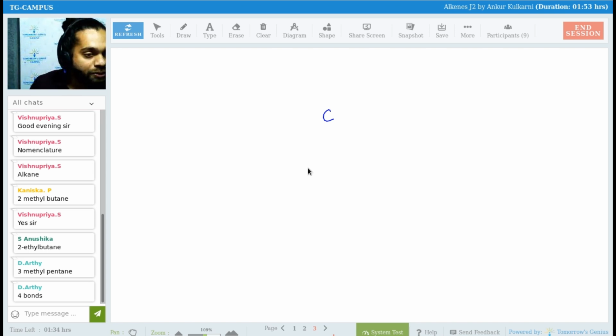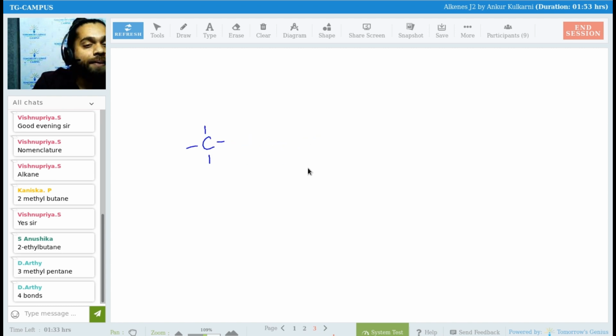Okay. So carbon, correct, Anushika, Mukeshwaram, Aarti, Vishnupriya, they all make 4 bonds. Why does carbon make 4 bonds? Aarti, Kanishka, Anushika? Very good.